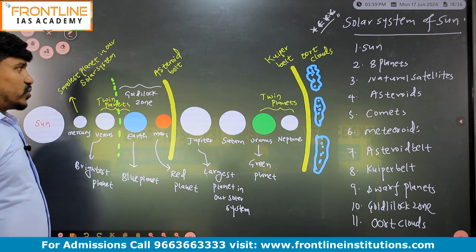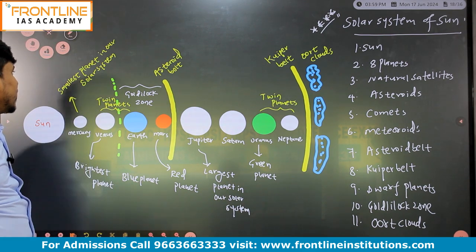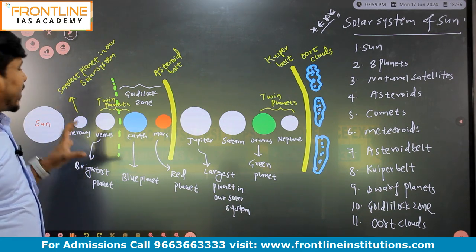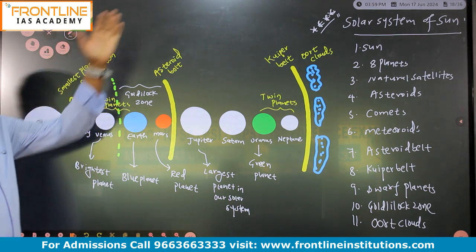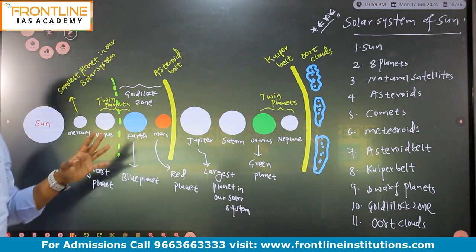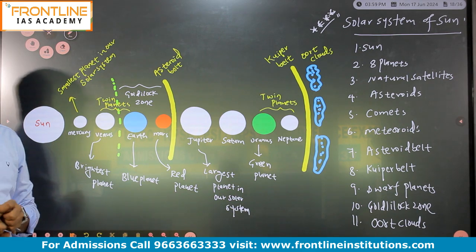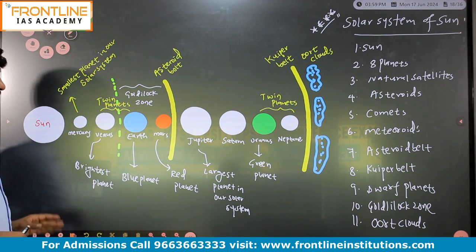So Oort cloud, Kuiper belt, twin planets, asteroid belt, right? And this is about the solar system. At least remember which is the closest planet to the sun and which is the farthest planet from the sun. Once we know this diagram, we'll discuss all the planets in detail, one by one.